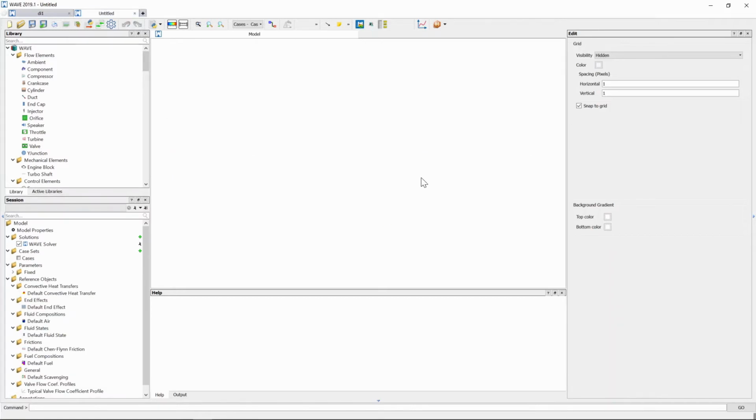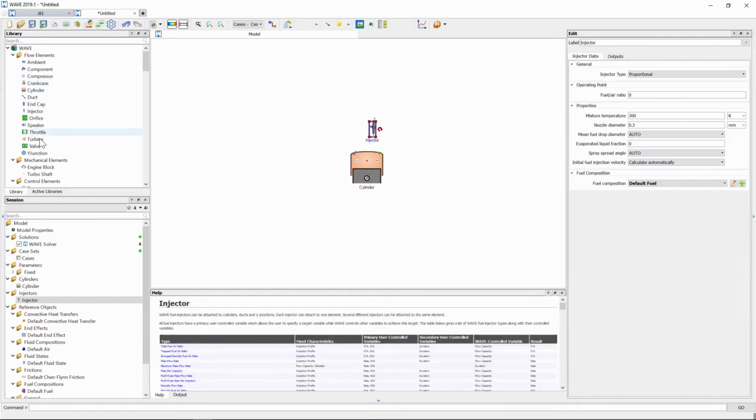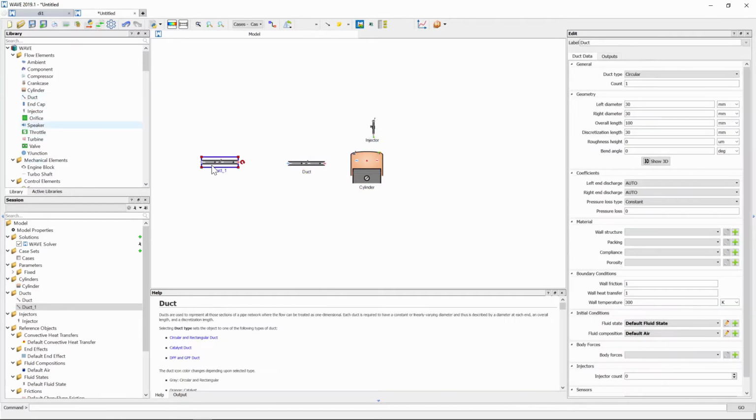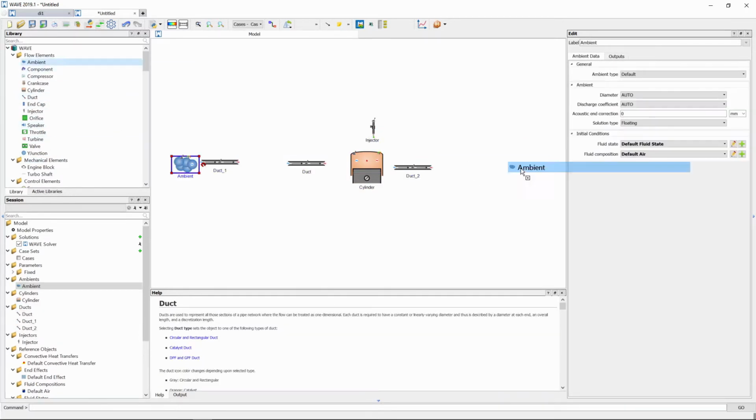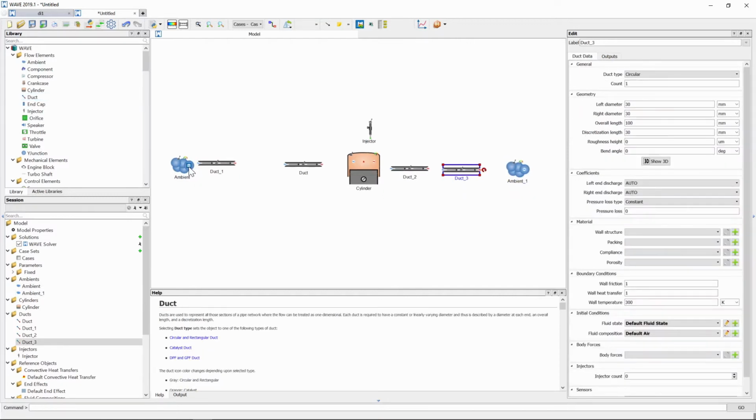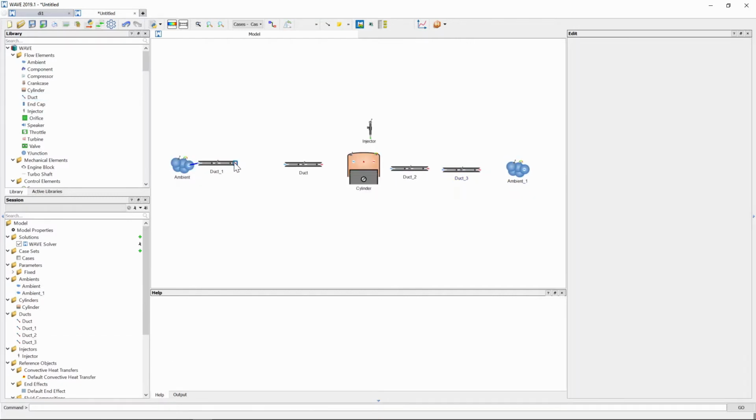So to get started, we're going to start off with a blank canvas, and we are going to drag all the components, all the objects from the library that we need. And then after that, we can just go and connect them all.